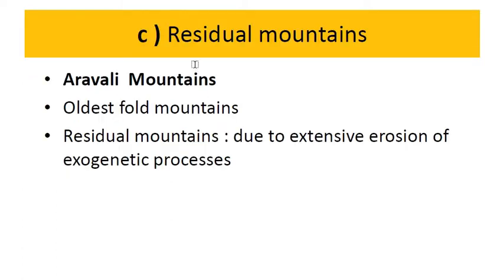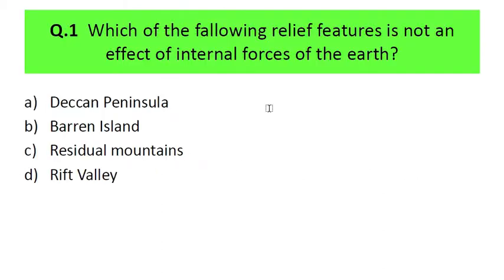So the answer for this particular question is C, residual mountains. If you take the residual mountain example, then Aravalli mountain is the example. It is the oldest fold mountain. It is a residual mountain due to the extensive erosion by the exogenetic forces. That's why it is a residual mountain. Initially it was the oldest fold mountain, but right now it is a residual. Residual means it has already withered away and eroded because of different exogenetic processes. So it is not a relief feature made by the internal forces of the earth. So your answer should be C.